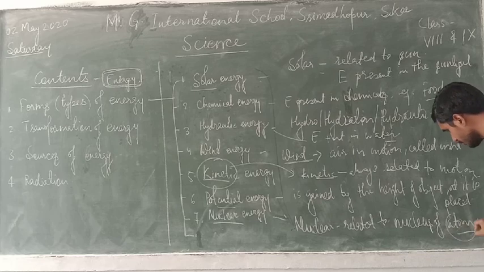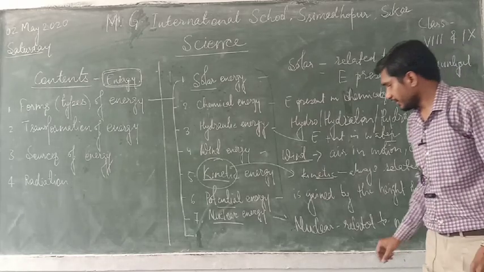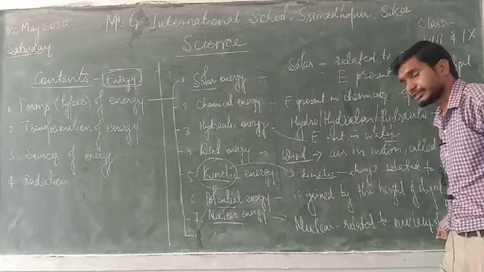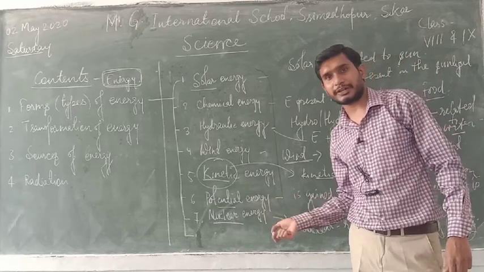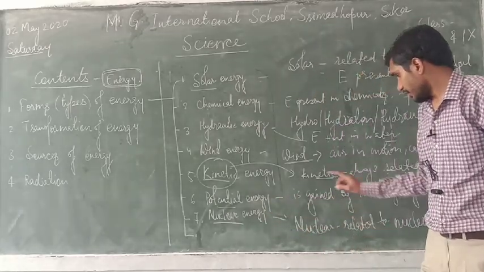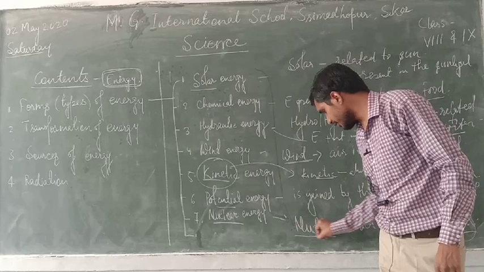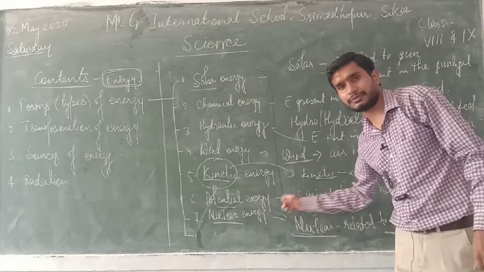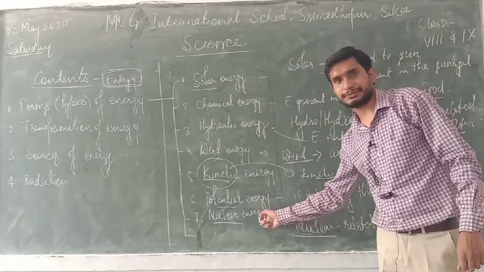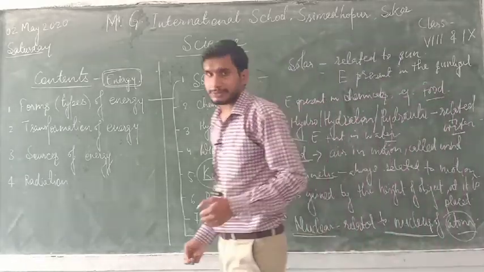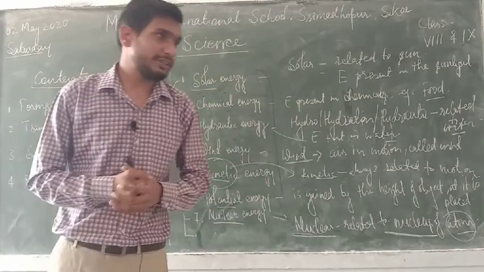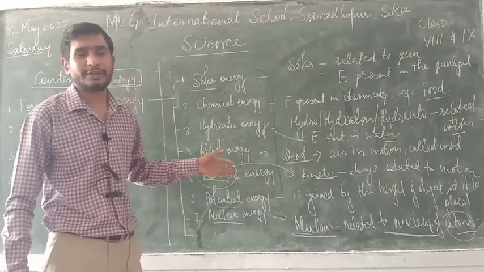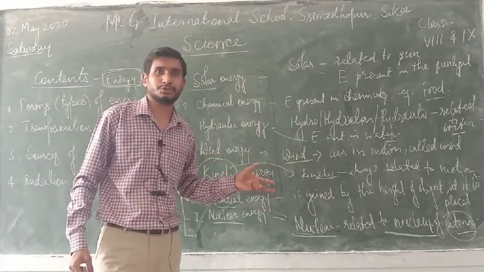I hope you know about the atom. In science, the smallest particle is considered as an atom, and the atom has some integral particles in itself. Out of these, there is a structure that is called the nucleus, and the energy present in the nucleus of an atom is called nuclear energy. If I try to explain examples of nuclear energy, there are some substances which are called radioactive substances, like uranium or thorium.